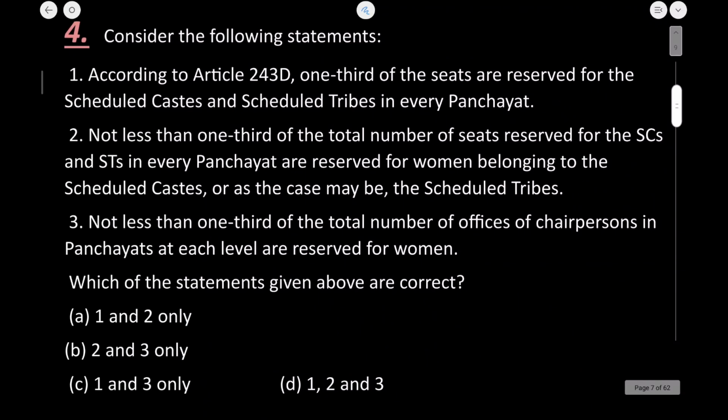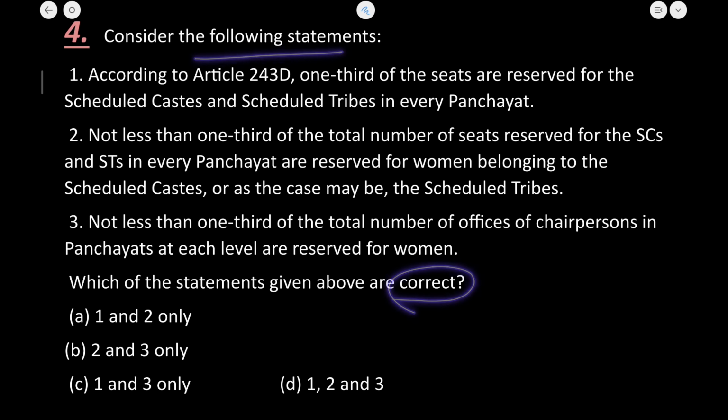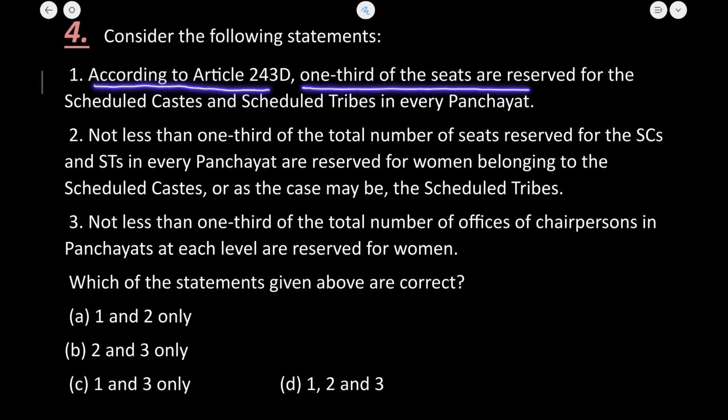Let's now move to question number 4. Consider the following statements and we have to say the correct statement here. According to article 243D, 1/3 of the seats are reserved for the scheduled castes and scheduled tribes in every panchayat. Now I already told you that there is no clause of 1/3 seats for scheduled castes and scheduled tribes.